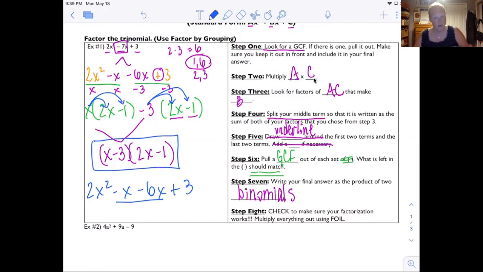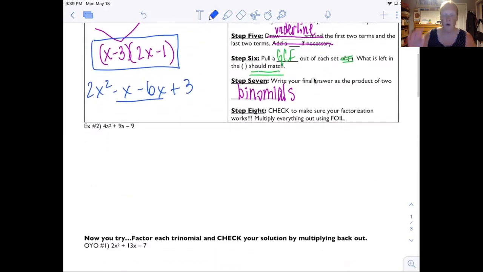All right, so don't worry if you're like, what just happened? Okay, we'll do a couple and then we'll look at how you use this to solve. Okay, so next example, follow the steps. That's what I set them up for, okay? Step 8 is obviously optional, but again, if you want to turn in a test that's 100% correct, I would recommend step 8. So AC method, multiply A times C.